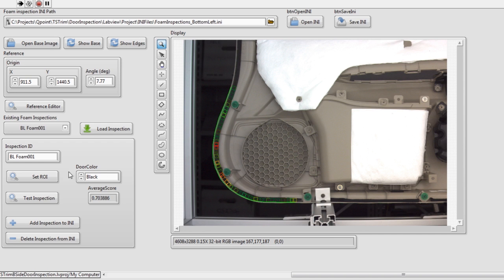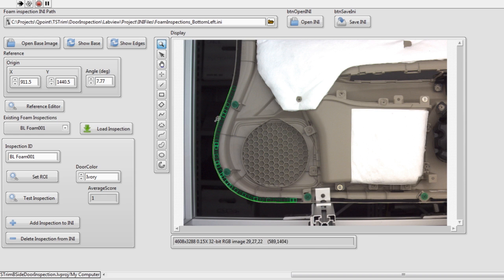Okay, so I'm telling it to use the black door inspection, and you can see that there's still a few spots that it's not real happy with. But clearly there's foam here. So for gray and for ivory doors, the criteria is basically, is that dark enough? So I'm going to switch this over to ivory, since that is in fact an ivory door, and test the inspection, and there we go.